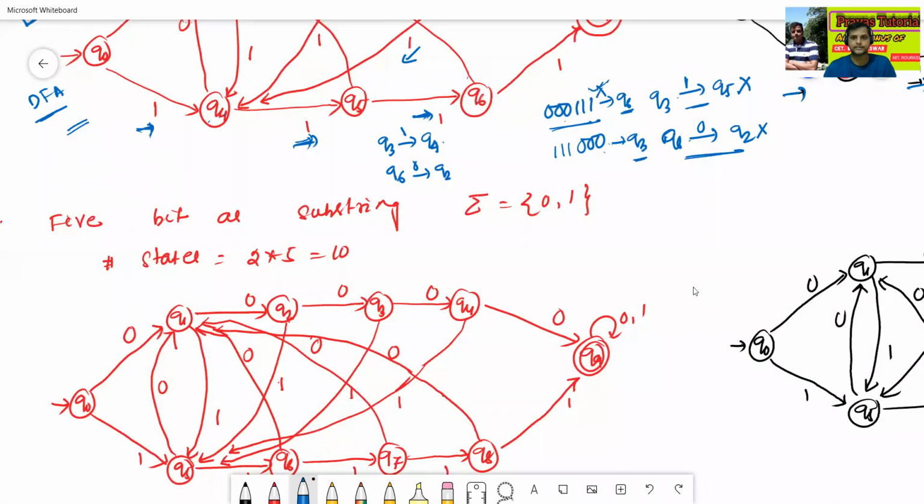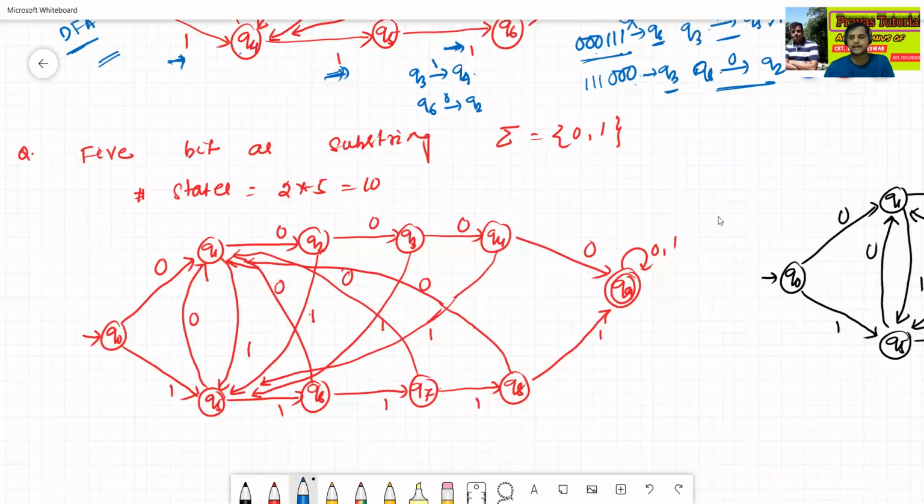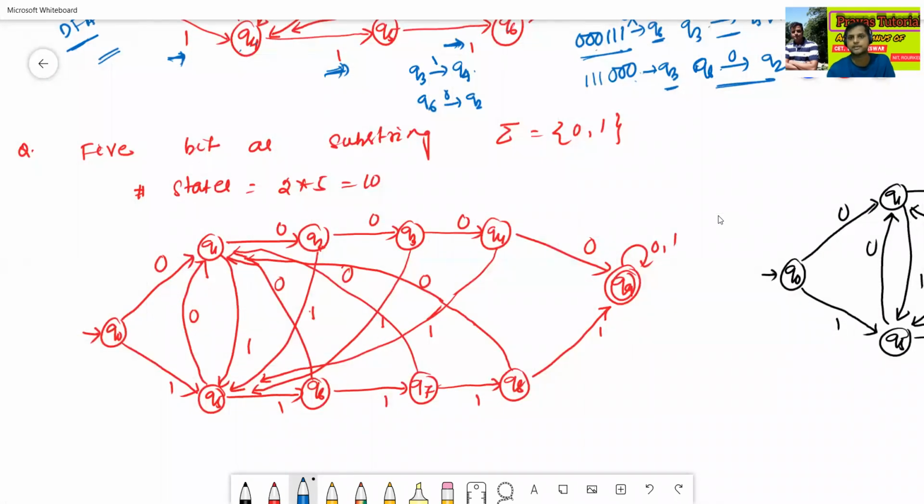Similarly, the next question in the same video, class 12. 5-bit as a substring. For 5-bit as a substring, the number of states is equal to 10.